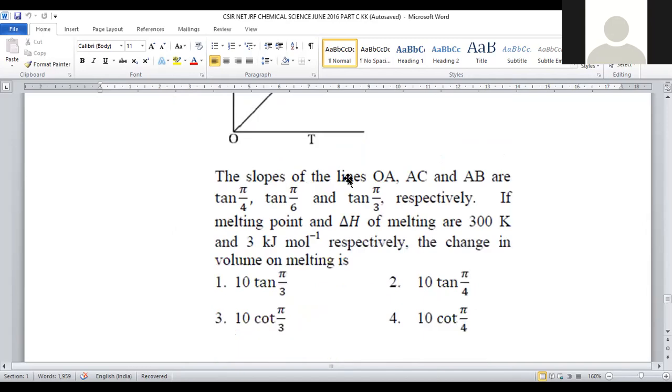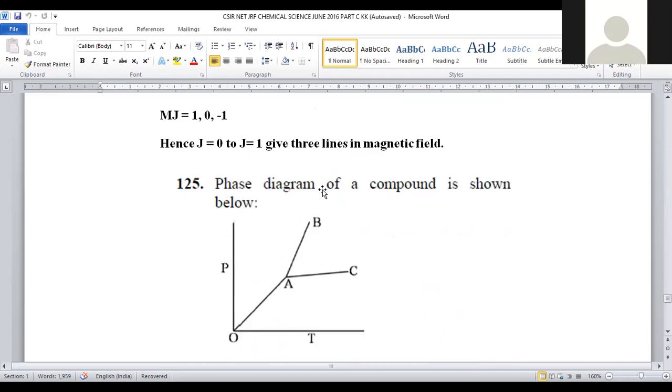3 curves are there. The slopes of lines OA, AC, AB are given as tan pi by 4, tan pi by 6, tan pi by 3 respectively. These are the slopes in relevance with these 3 curves. When we consider all the lines, these are called curves. Each curve is bivariant, where 2 phases coexist.